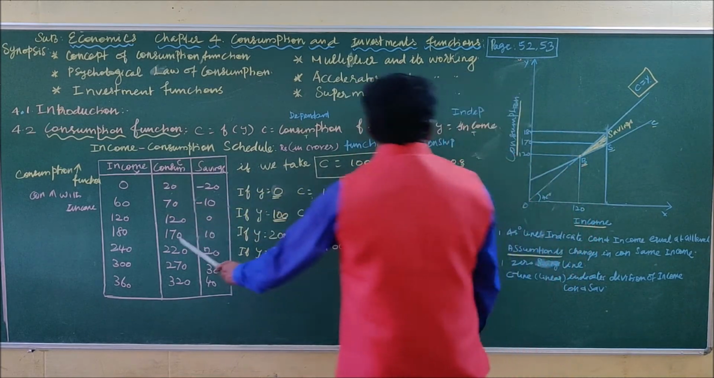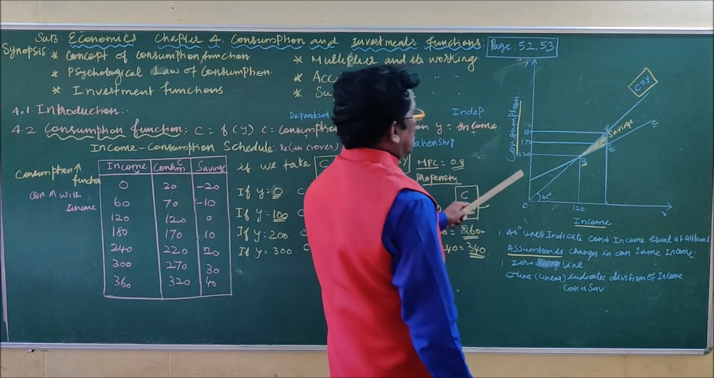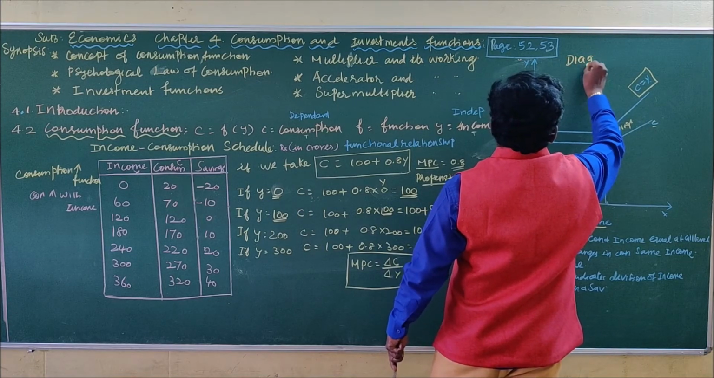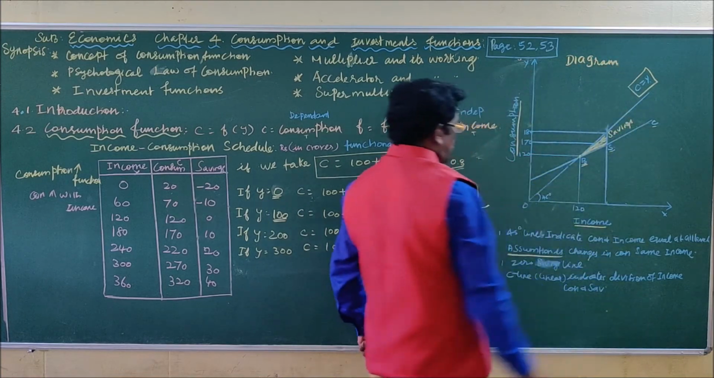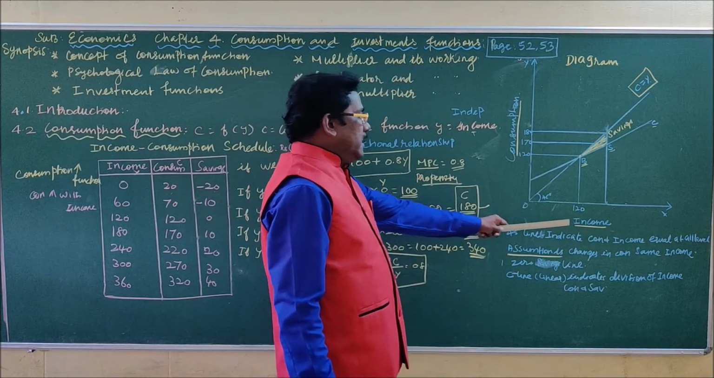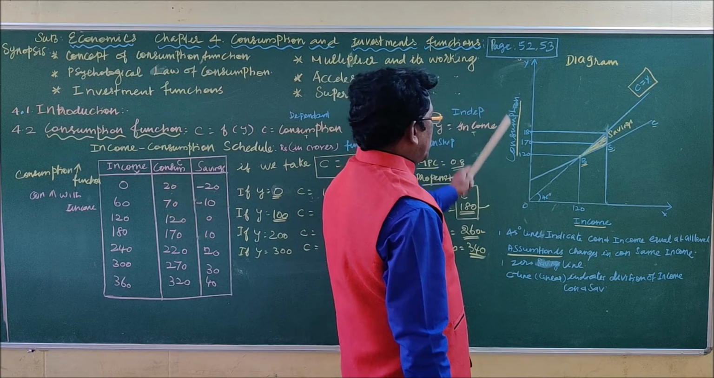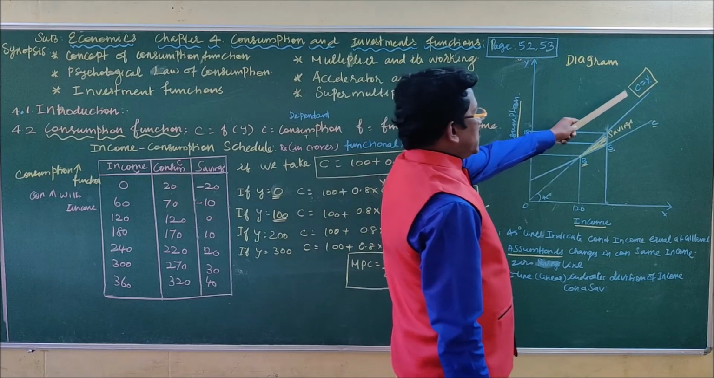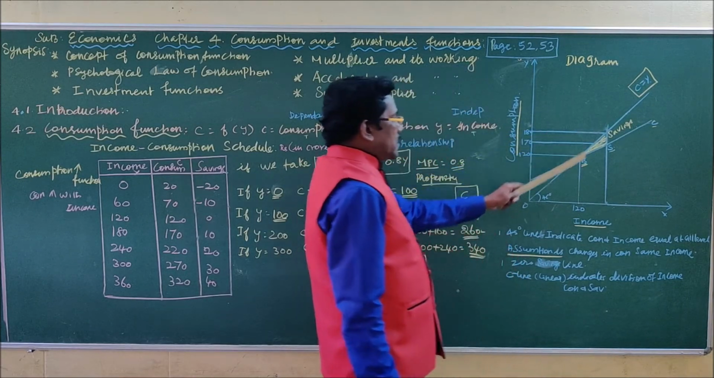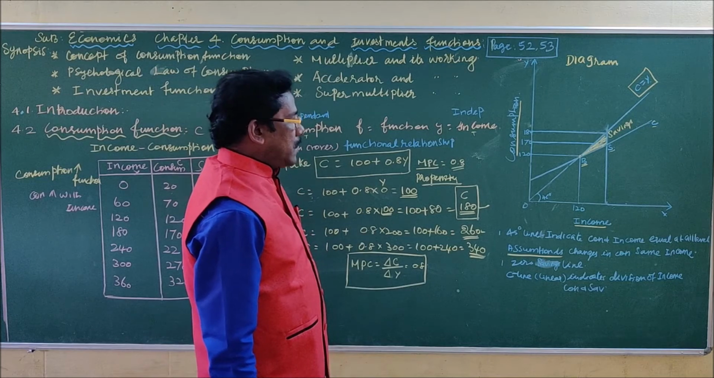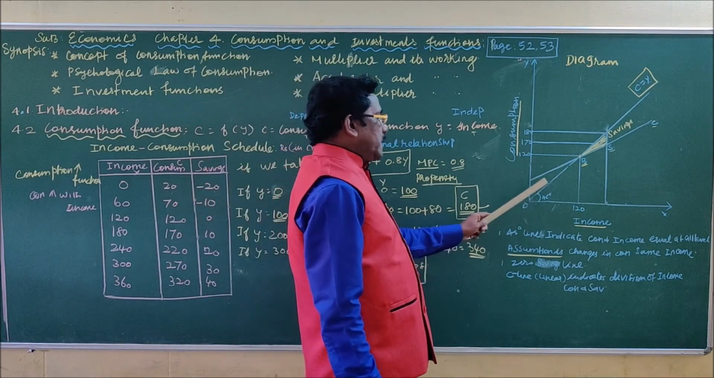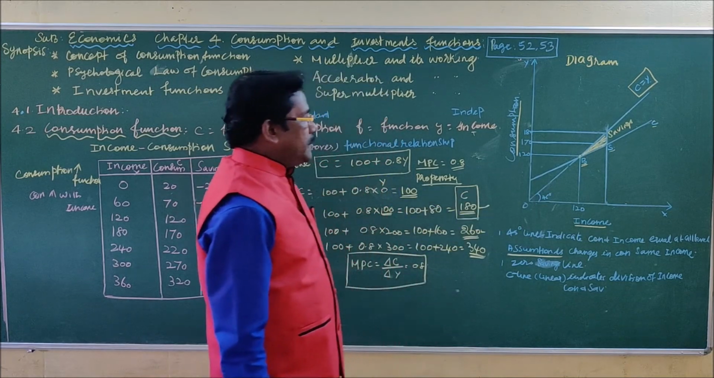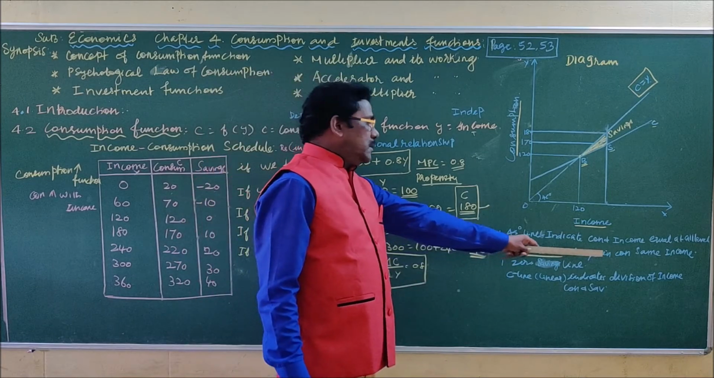Based on this schedule and table, you may draw a diagram like this. This diagram shows the relationship between consumption and income. I repeat once again: the x-axis mentions the level of income, and the y-axis refers to the level of consumption. The 45-degree line explains that consumption is equal to income at all levels of income. When the income changes, the consumption also changes.